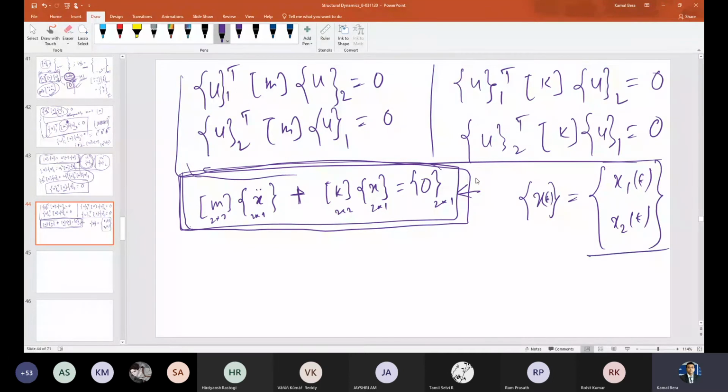Okay. x(t) is nothing but this, right? x1, x2, that's the two masses. So I'm again repeating my question. Is this equation a coupled equation or an uncoupled equation? Or in other words, it has 2 equations, so can you solve the first equation and the second equation as separate problems? Can you solve it or not? No, sir. So it's a coupled problem, right?